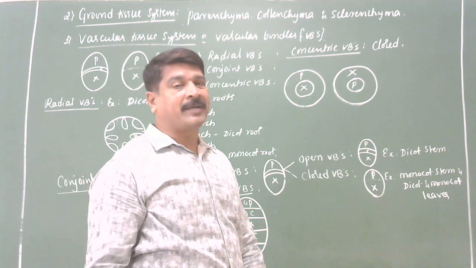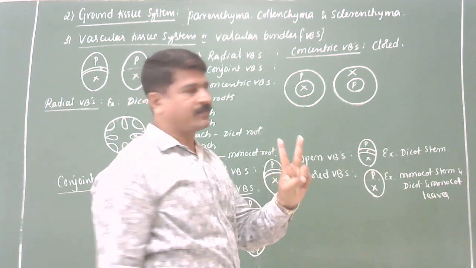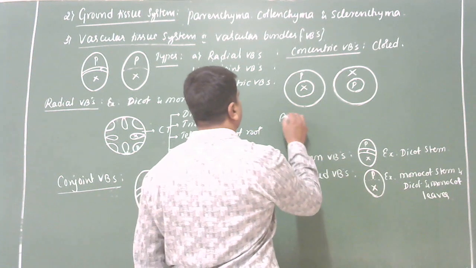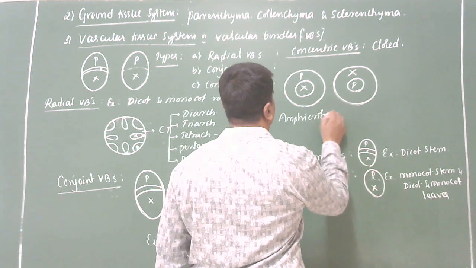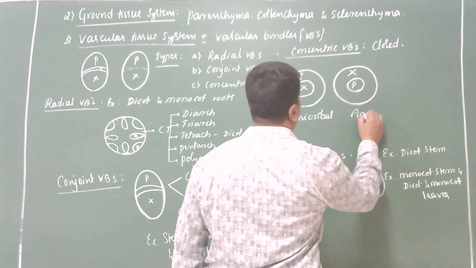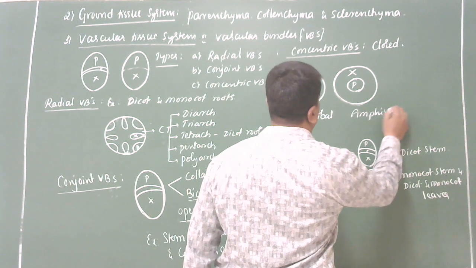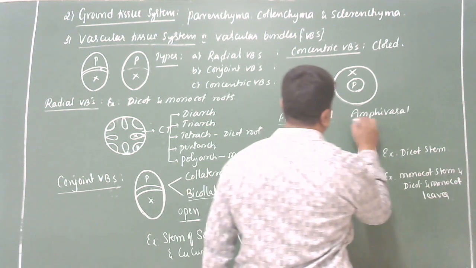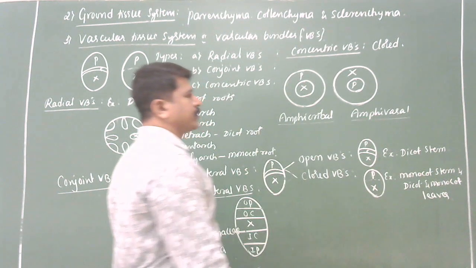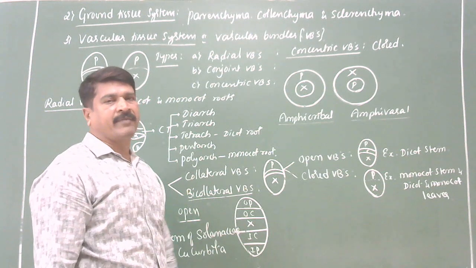Concentric vascular bundles are divided into 2 types. They are amphicribal and amphivasal. Concentric vascular bundles are of two types: amphicribal and amphivasal.